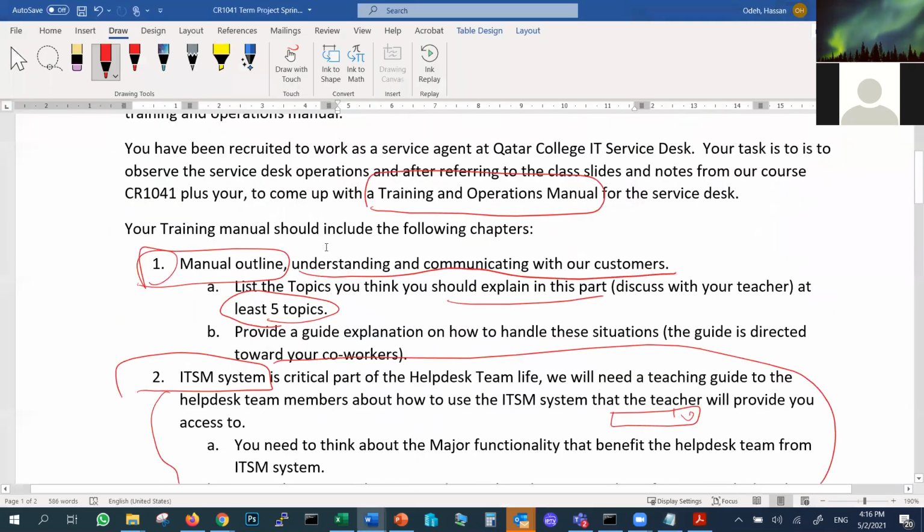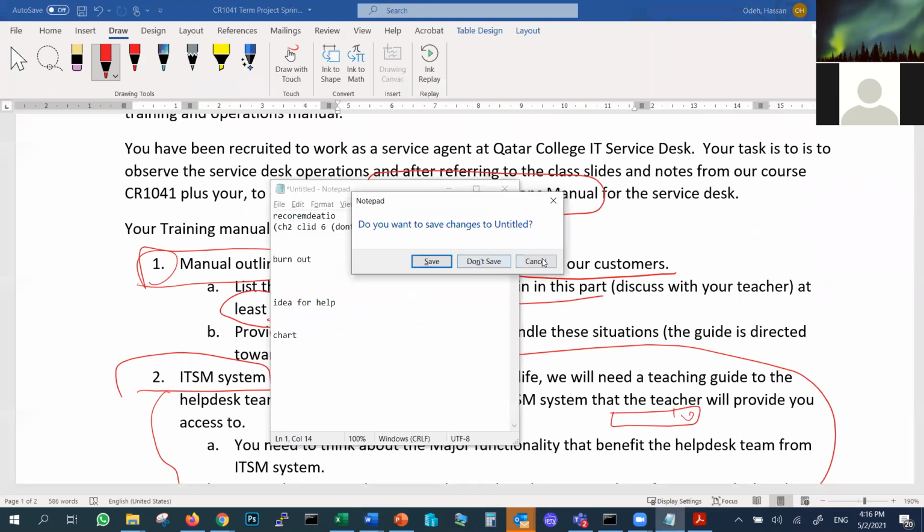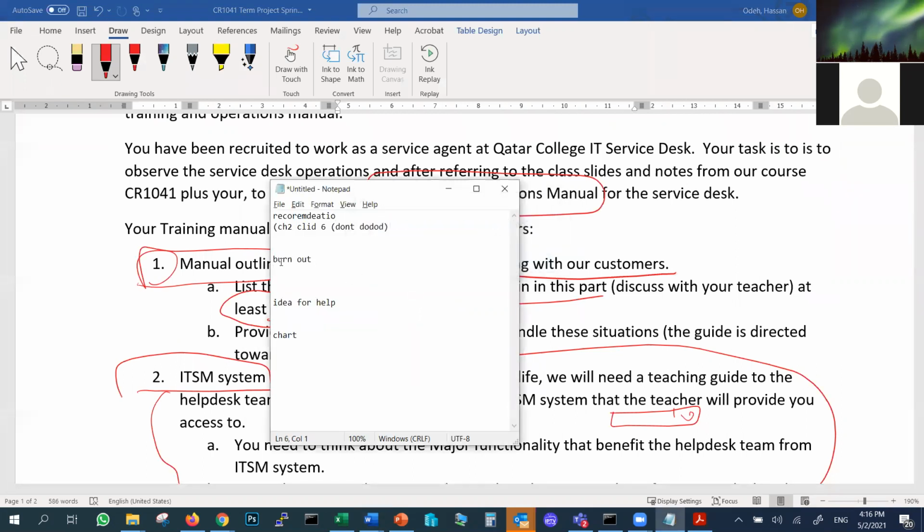And then as I am explaining my class to you, you will listen to me. If you are actively listening to me, you will notice that I give an example about a stressful situation, and I explain to you how to handle it. Then you will put a note here on your note: under burnout, Hassan explains something in slide 5 and presentation 3. And then after the class, you immediately go and write that section or write the note.